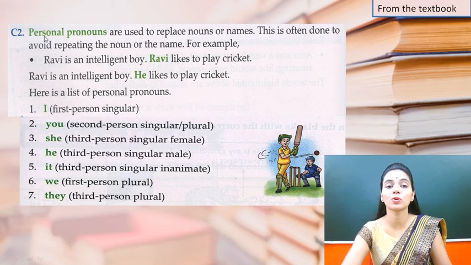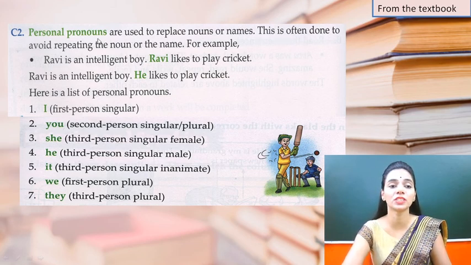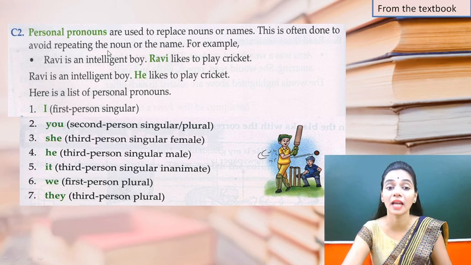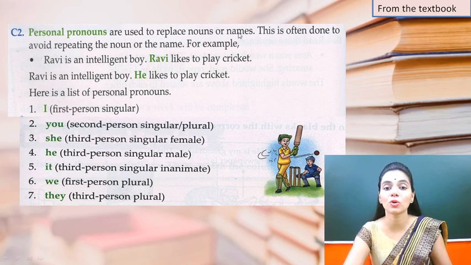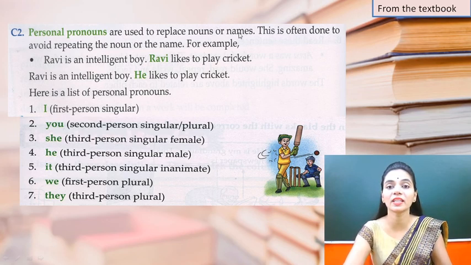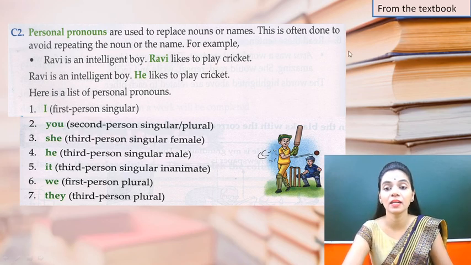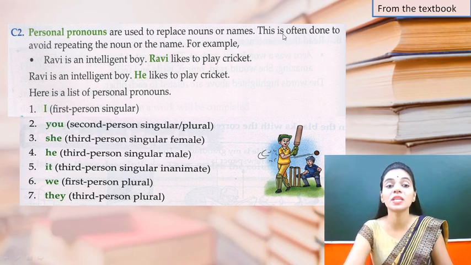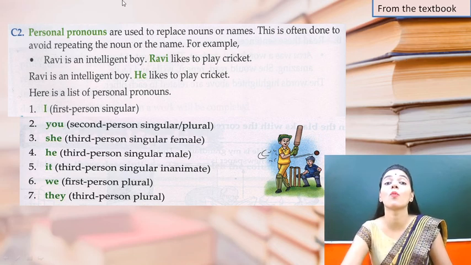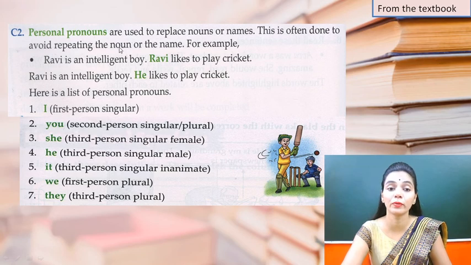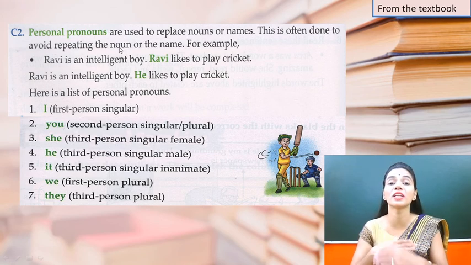Personal pronouns. Personal pronouns are used to replace nouns and names. This is often done to avoid repeating the noun or the name, right? We know that nouns are the names of a person, place, anything. So we use these personal pronouns in order to avoid the repetition of the name, right?